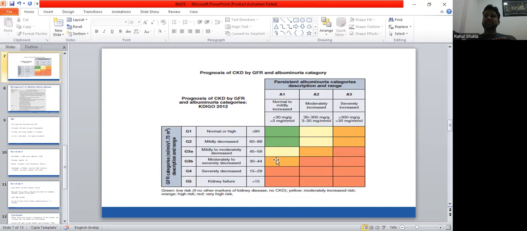That means GFR further decreases, and proteinuria is also very high. So these are a little bit more severe. And red color denotes that proteinuria may be high and GFR is further decreasing. So this way we can appreciate the severity of the disease.